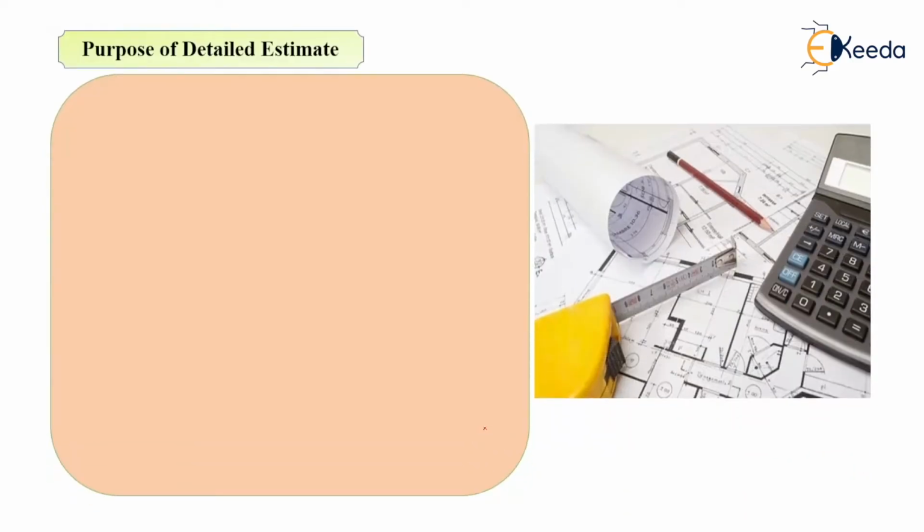Now let's see what is the purpose of detailed estimate. From the definition, you can judge the purpose. Let's see them one by one. First, to know the quantity of items of work. The main purpose of detailed estimate is finding the quantities of various items of work. For plastering work, brick work, excavation work, concrete works, all these quantities can be known by doing the procedure of detailed estimate.